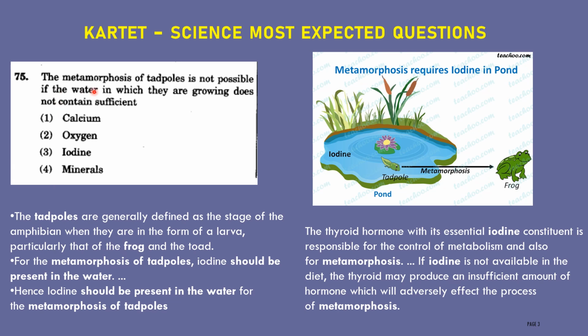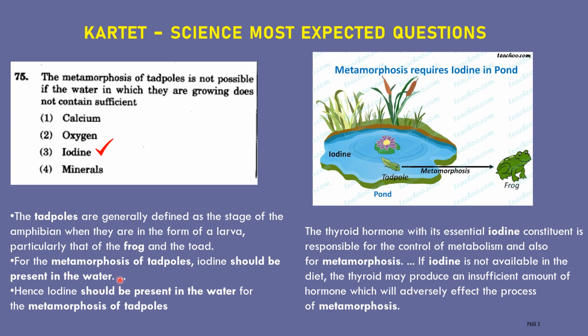Next question. The metamorphosis of tadpole is not possible if the water in which they are growing does not contain sufficient, option 1 calcium, option 2 oxygen, option 3 iodine, option 4 minerals. The correct answer for this question is iodine. What is meant by metamorphosis? Conversion of tadpole to frog, that we call metamorphosis. Tadpoles are generally defined as the stage of the amphibian when they are in the form of a larva, particularly that of the frog and the toad. Here, for the metamorphosis of tadpole, iodine should be present in the water.